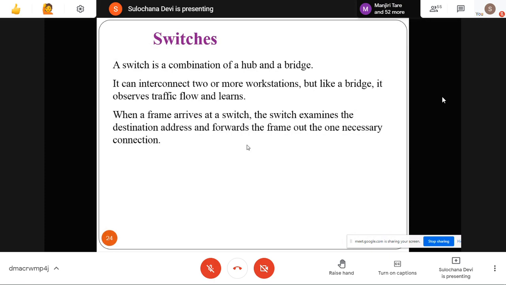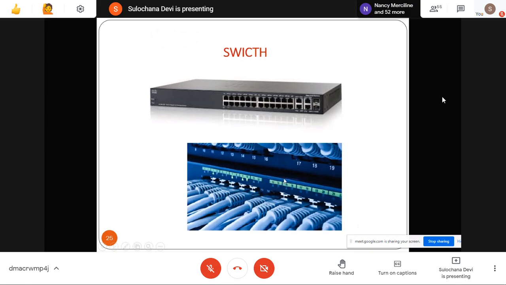Now the switch. A switch is a combination of a hub and a bridge. So you can say a bridge is smarter than a hub, and a switch is smarter than a bridge. It can connect two or more workstations. These switches work as a bridge also, and they work as switches also. So these are the different types of switch. In our LAN labs we are using bridges or switches.